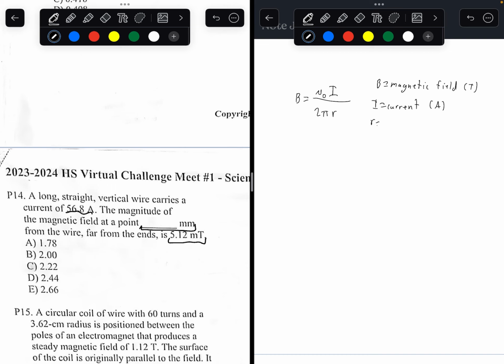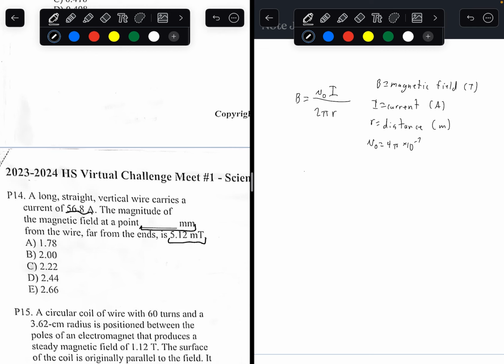R is distance. It's measured in meters. And the mu naught, it's known as the permeability of free space. It's another constant that's given to you on the test, so you don't need to memorize it. It's equal to 4 pi times 10 to the power of negative 7.